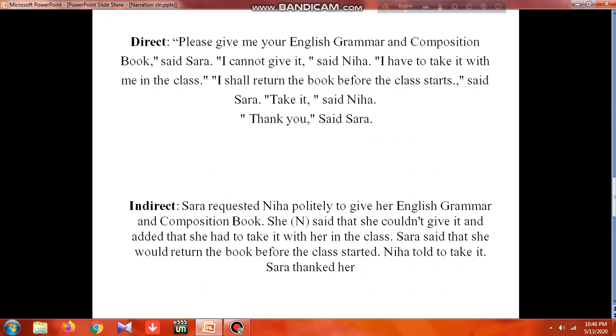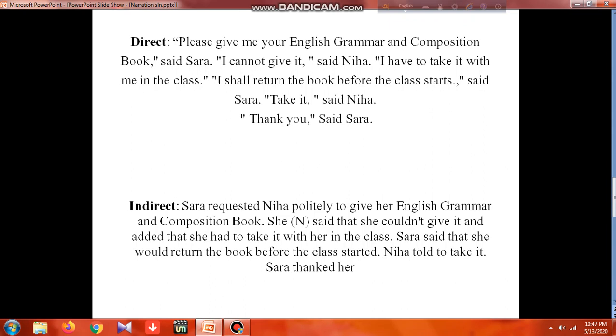Then we learned some other things. In case of tense, if it is present tense, it will be changed to past tense, and for future tense it will be would. For past tense we learned that past simple changes to past perfect, and past perfect to past perfect continuous. Then for particular words we learned that today becomes that day, this becomes that, can becomes could, shall becomes should or would. For thank you, we say thanked. For congratulations, we say congratulated.